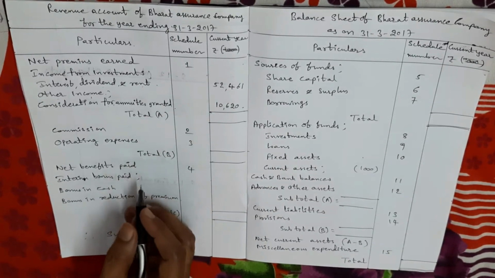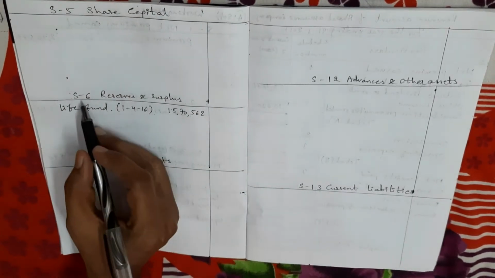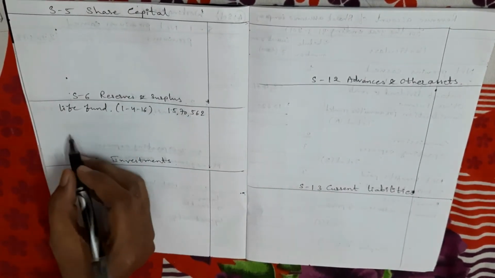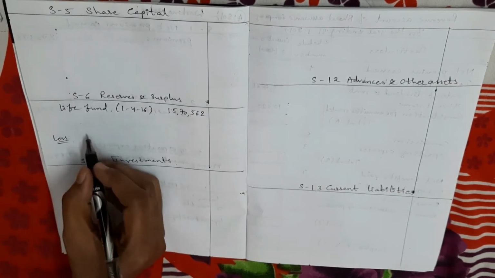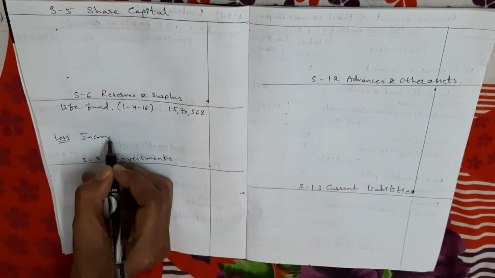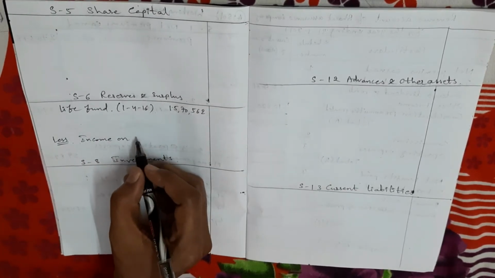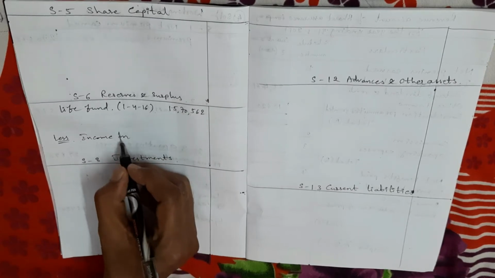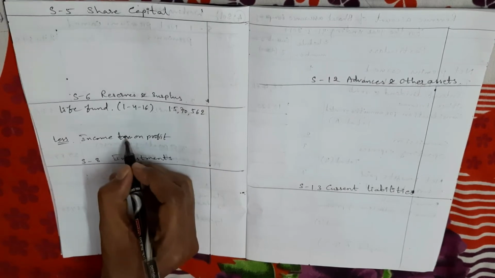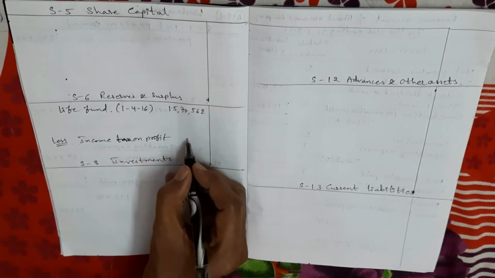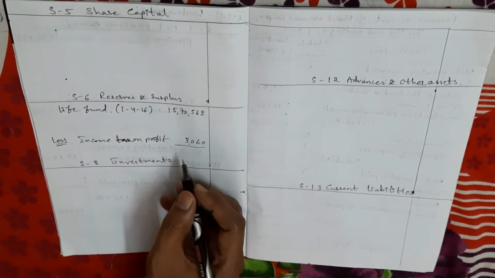Next, income tax on profit. My dears, income tax on profit is adjusted to profit amount, where we take profit under schedule number 6. After adding the present year profit, we have to adjust this tax amount. Income tax we deduct, so minus income tax on profit. Income tax on profit is 3,060 rupees.